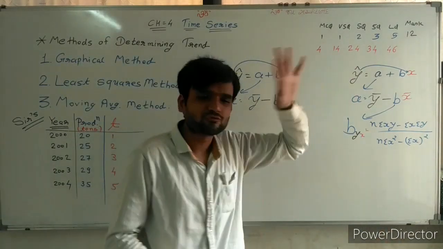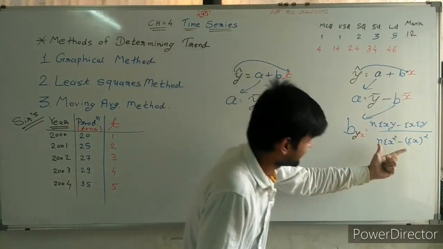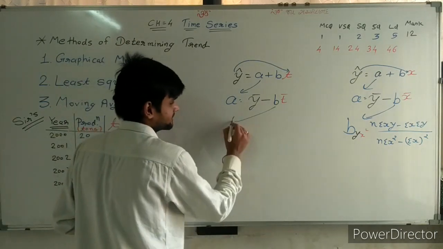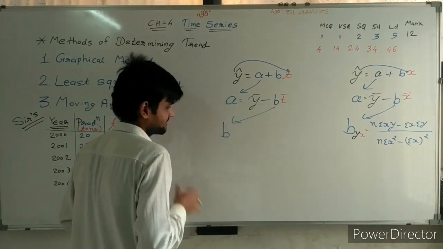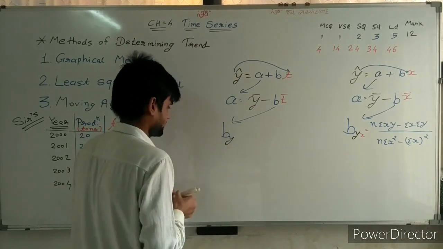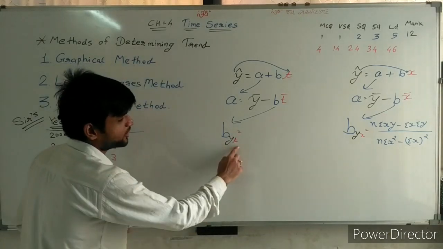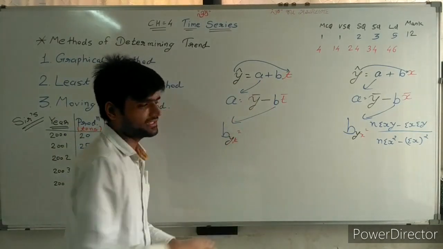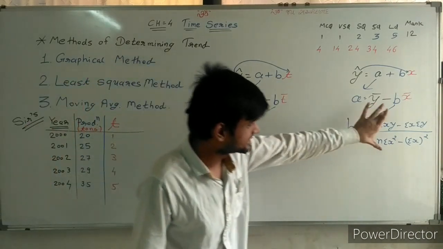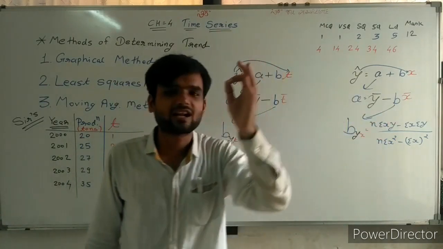Sir, this is the value of b. The same is written here for b, but here y depends on t, so we write b for y on t. The same formula is here, but instead of x, we are writing t.